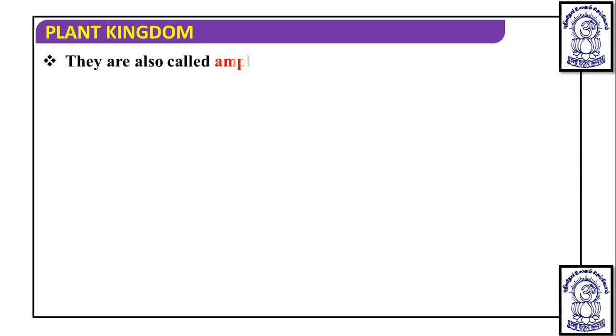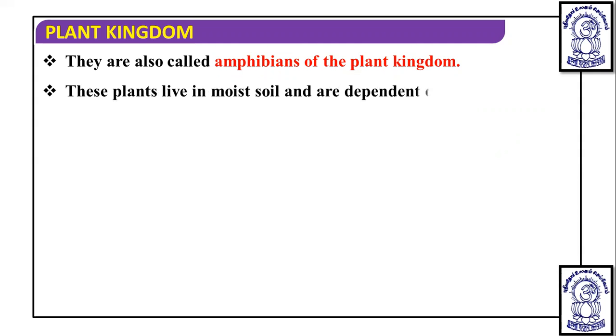They are also called the amphibians of the plant kingdom. Now the question is, why are they known like this? Because this plant lives in moist soil and is dependent on water for sexual reproduction.